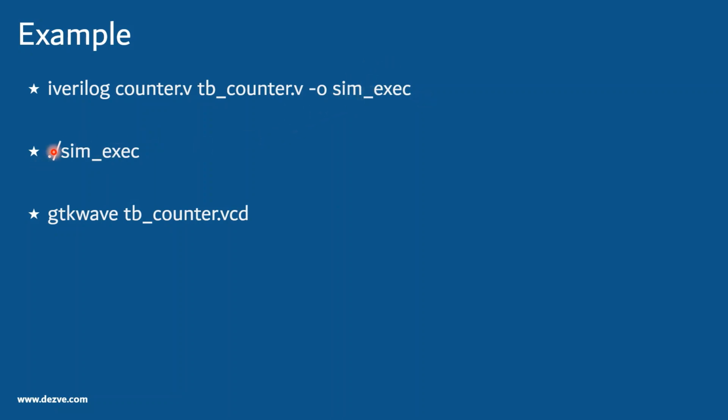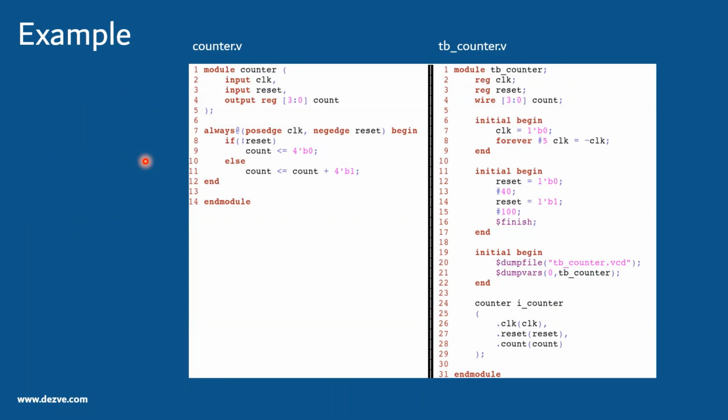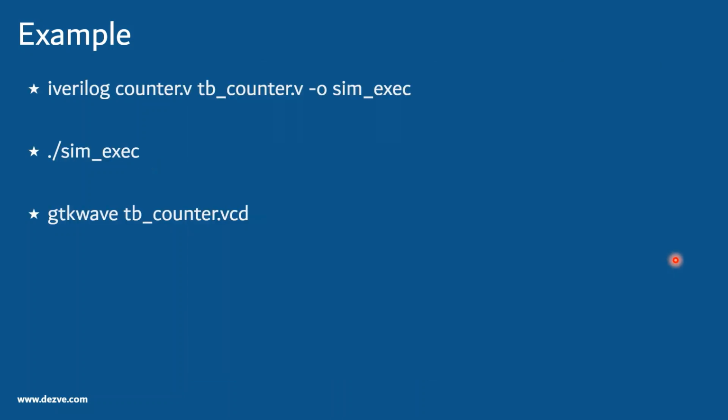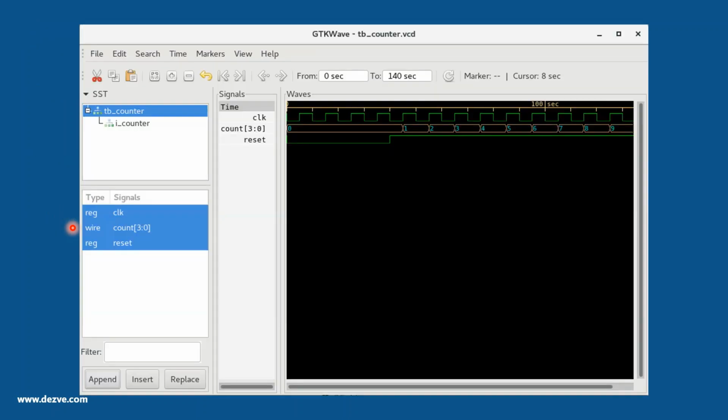We can then execute this executable. This creates the VCD file we have seen here, the tb_counter.vcd file. That's the VCD file we pass as an argument to GTKWave. When we run this last GTKWave command, a waveform comes up.